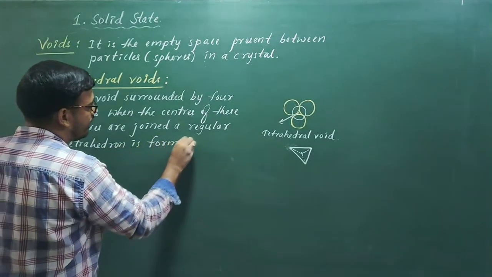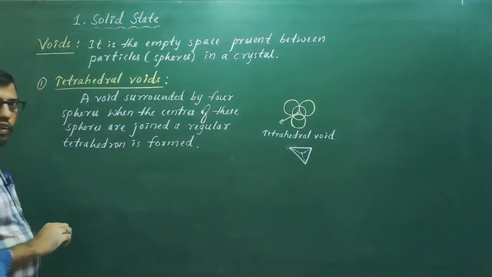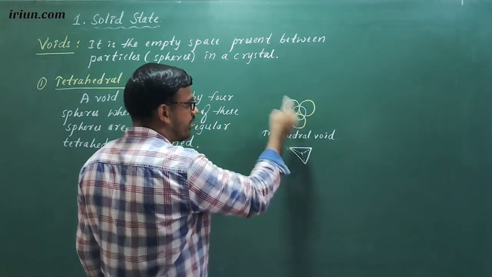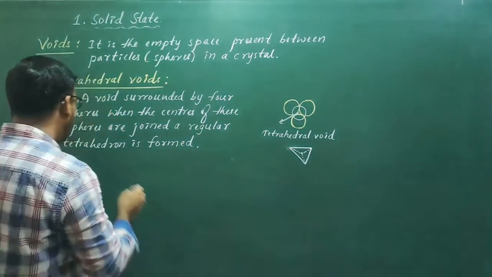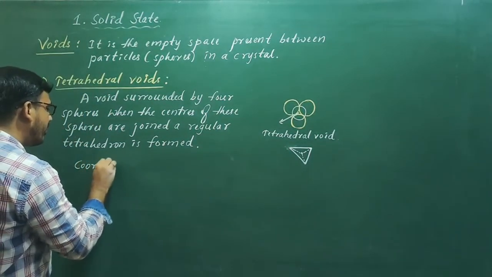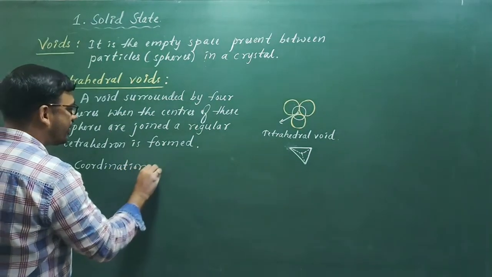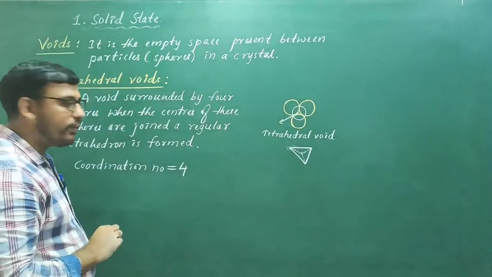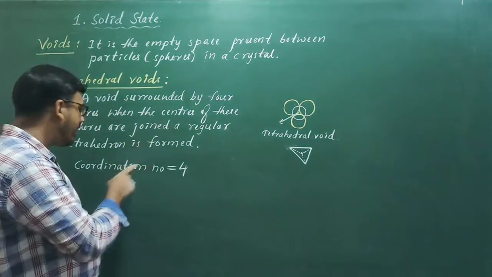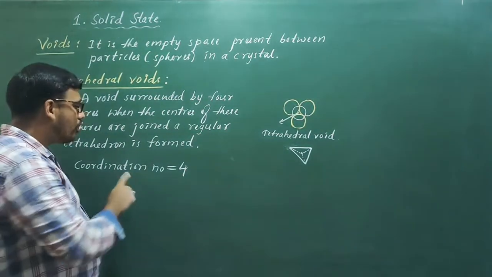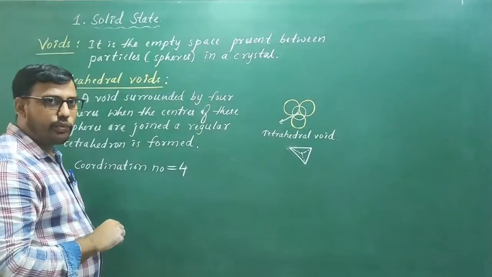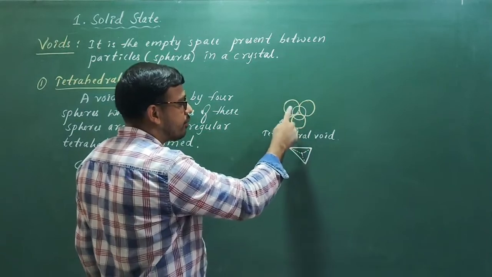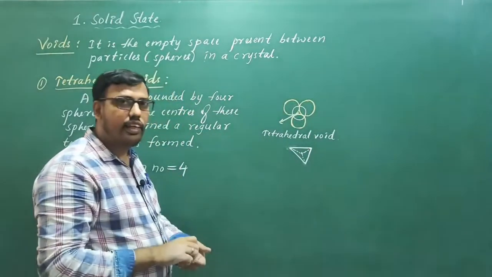So such a void is called a tetrahedral void. Now coming to the coordination number, it is very clear from the diagram. This void is surrounded by, or closely attached with, four spheres. Therefore, its coordination number is 4. Hope it is clear. As a regular tetrahedron is formed when the centers of these spheres are joined, hence it is a tetrahedral void.